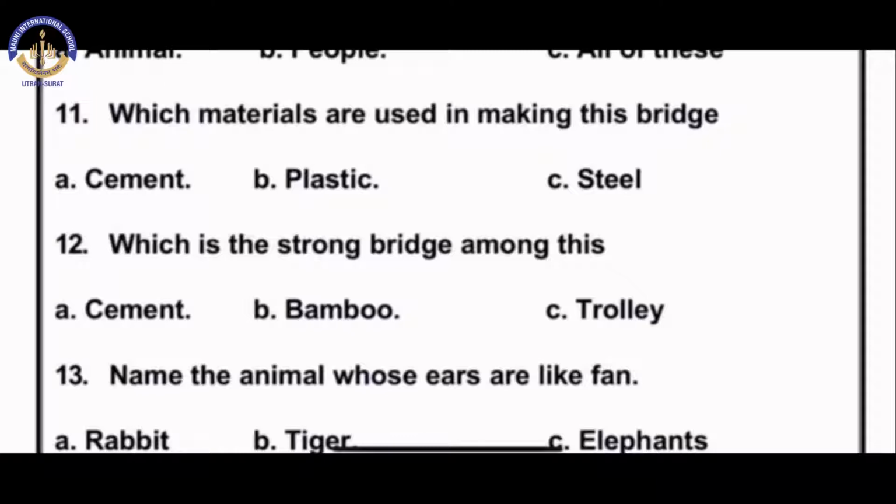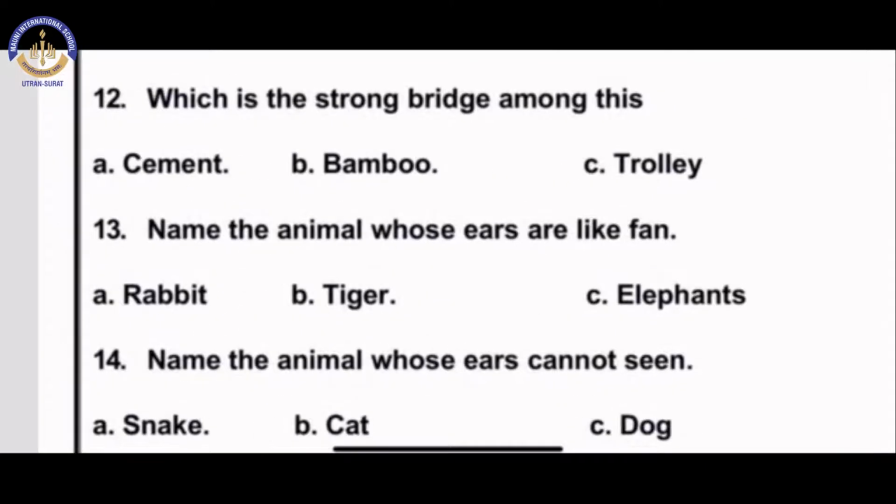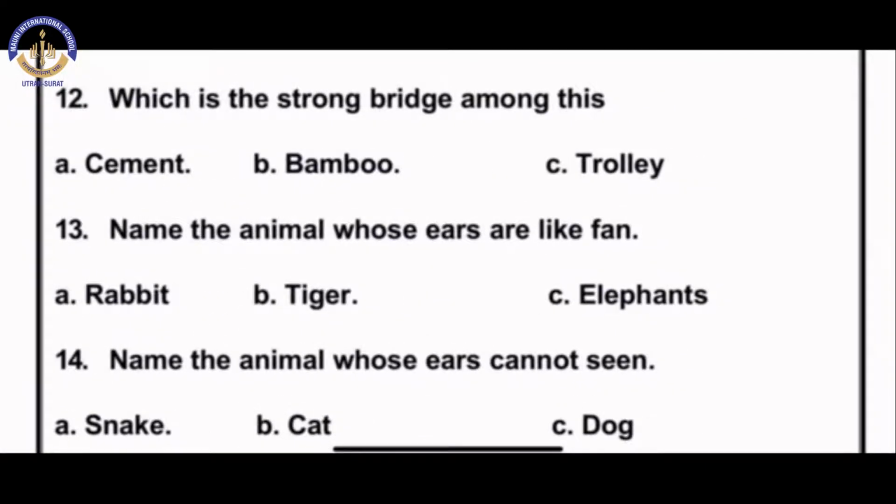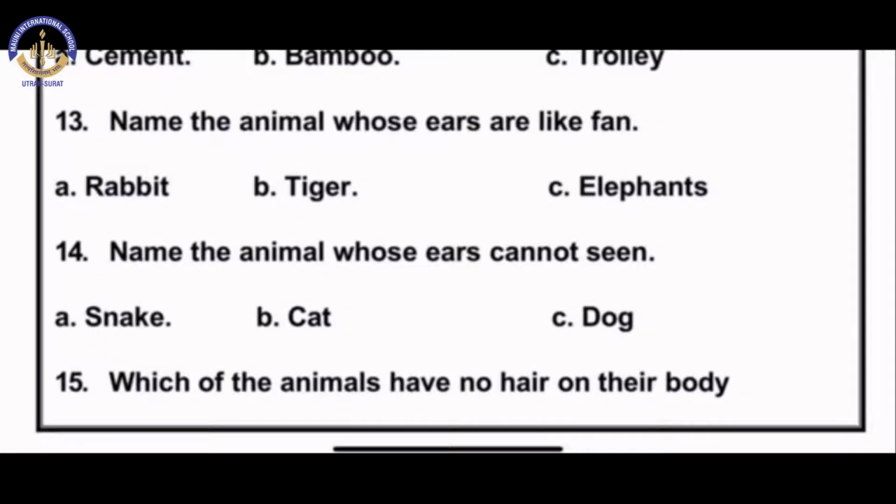Which is the strong bridge among these? Which would be the strong bridge, children? A bridge of cement, a bridge of bamboo, or a trolley? Yes, the answer is a bridge of cement. Name the animal whose ears are like fan. Can you imagine? Ears like fan? Yes, the answer is C, elephant.